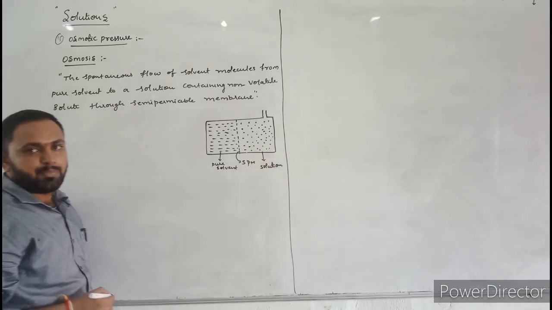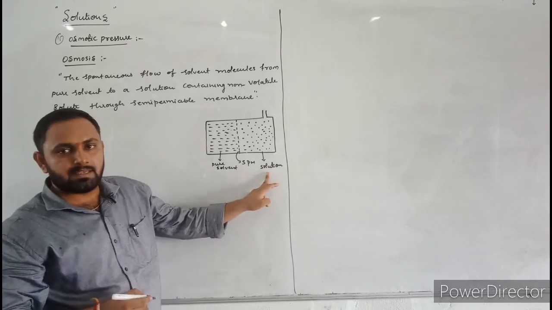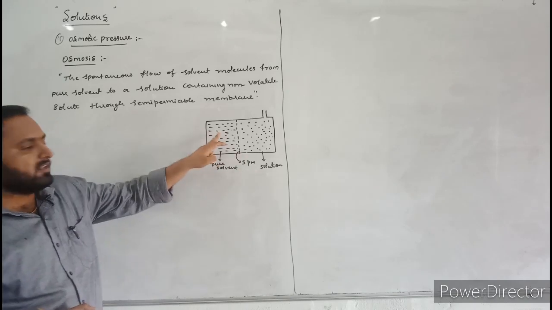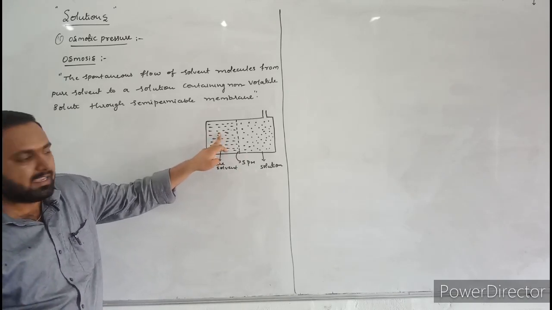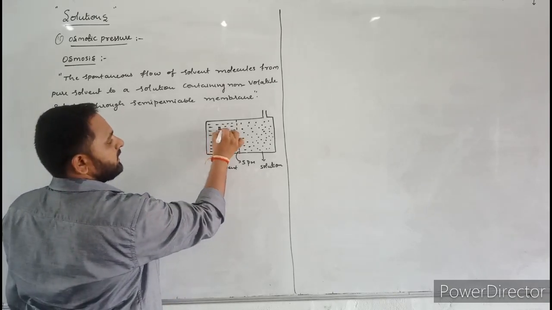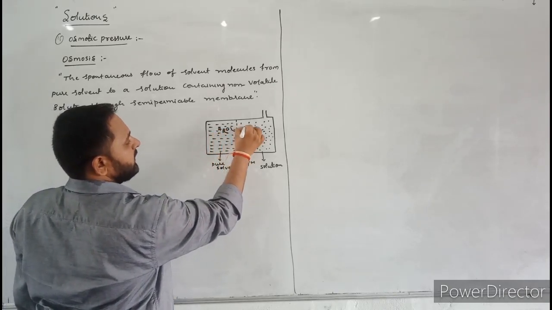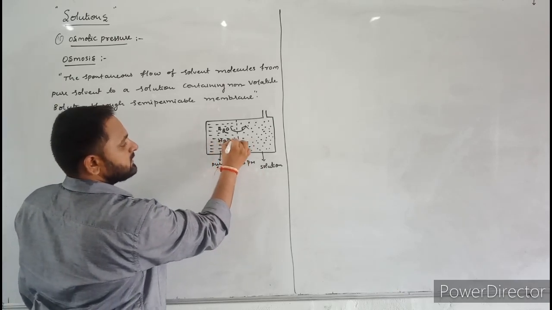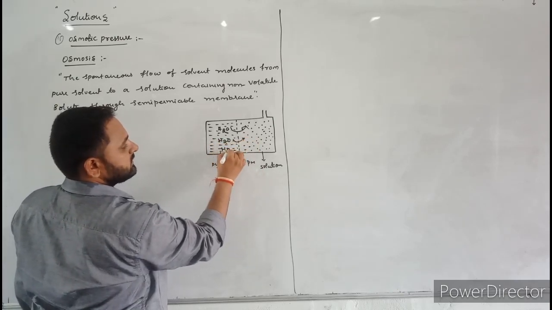When pure solvent and the solution are separated by a semi-permeable membrane, the water molecules flow spontaneously from pure solvent to solution. This process is called osmosis.